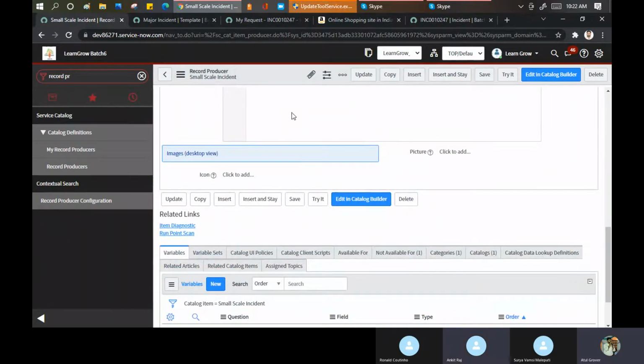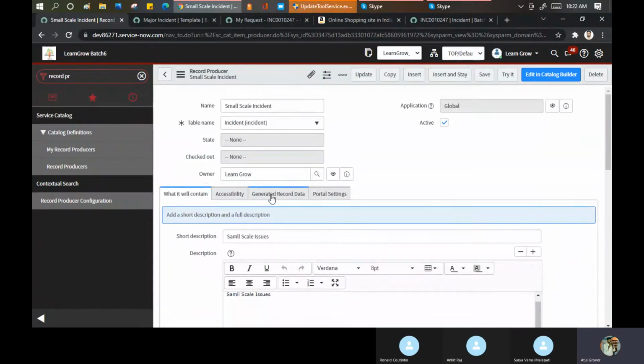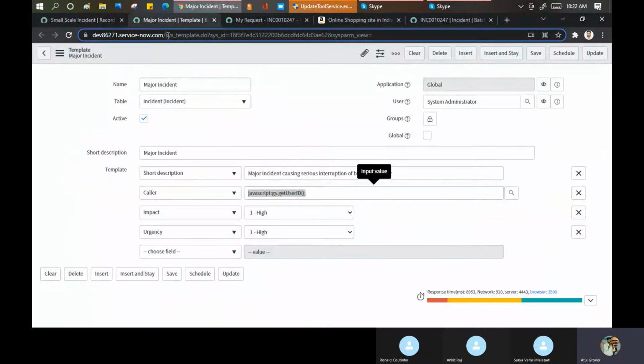Here only. And how to create those templates? This is the template table. It says template. Go here and you can create a template.